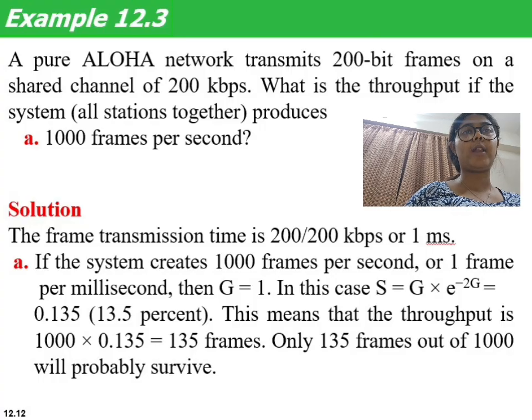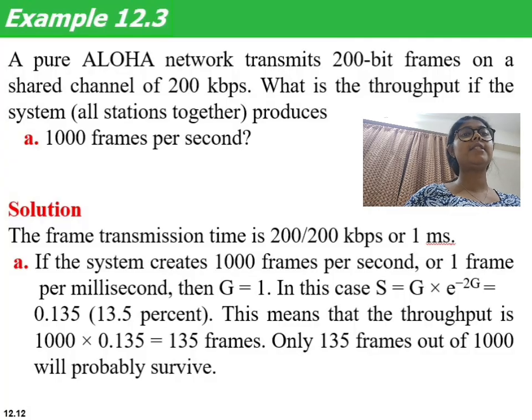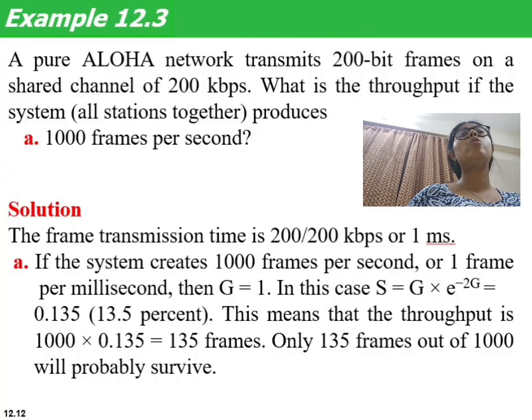Now using the throughput formula S = G × e^(-2G), on substituting G = 1, we get S = 1 × e^(-2). After you solve, you get 0.135, which means approximately 13.5%. What is the meaning of this? It means that if 100 frames are transmitted, only about 13.5% of them, roughly 13 or 14 frames, will be successfully received when we are using pure ALOHA. Using the same example, I will also explain how it would be for slotted ALOHA.